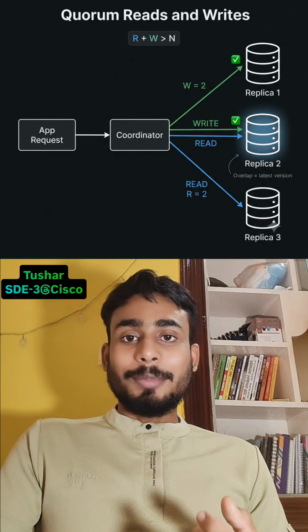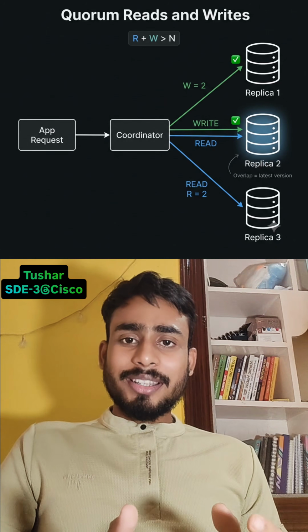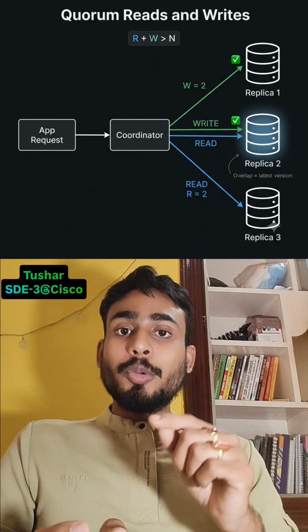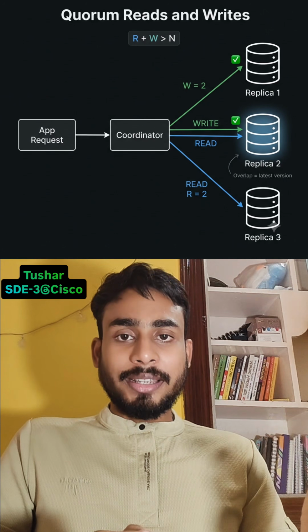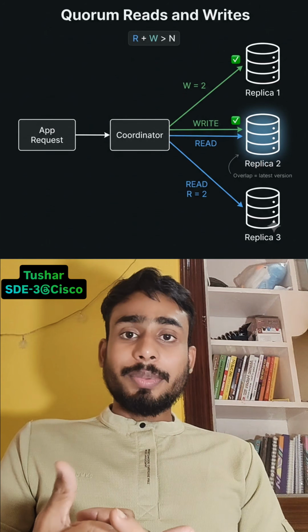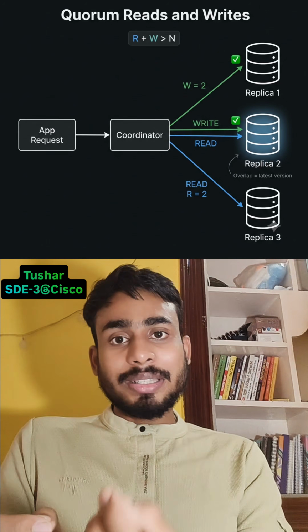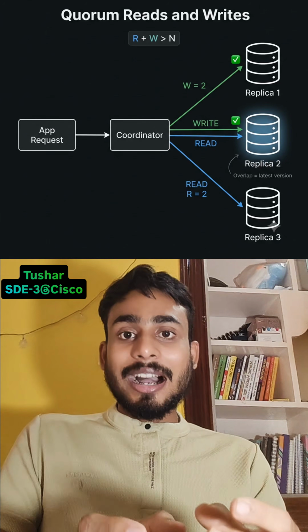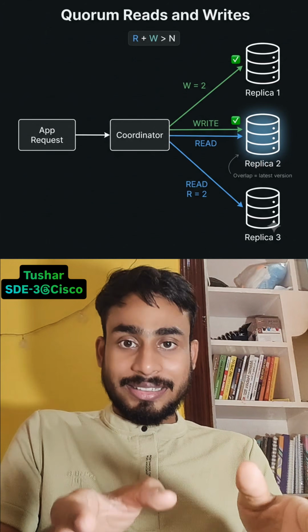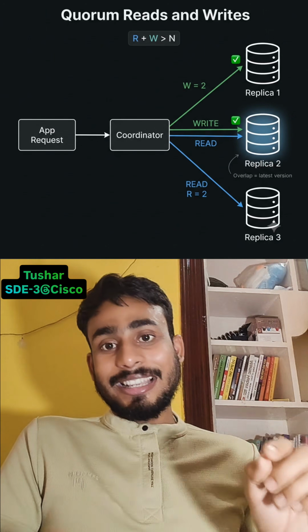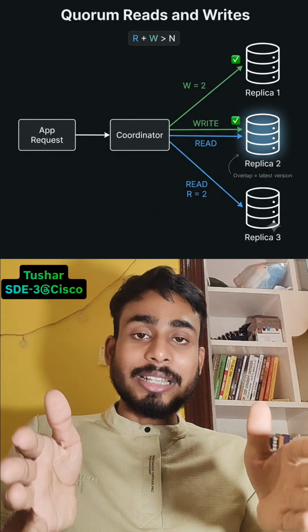To solve this problem, there is a concept called quorum. What is quorum? Quorum tells us that W plus R will always be greater than N. Where W is basically the number of DBs where we are doing the write operation, R is the number of DBs from where we are getting the data, and N is the total number of database replicas that you have.